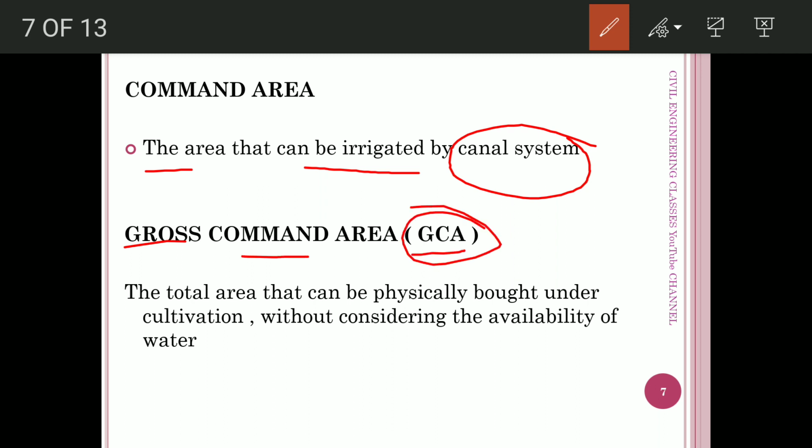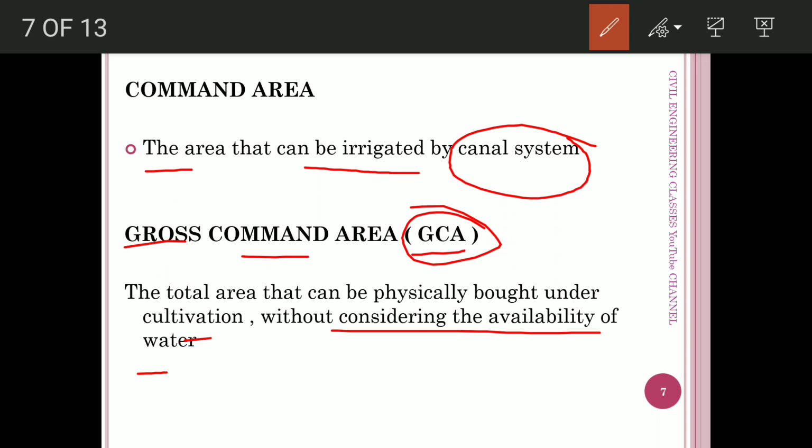It is the total area that can be physically brought under cultivation by a canal system without considering the availability of water. So wherever the canal is passing, the people can take water from the canal to their field near it. But it is not compulsory that all the places around the canal are used for cultivation purposes.